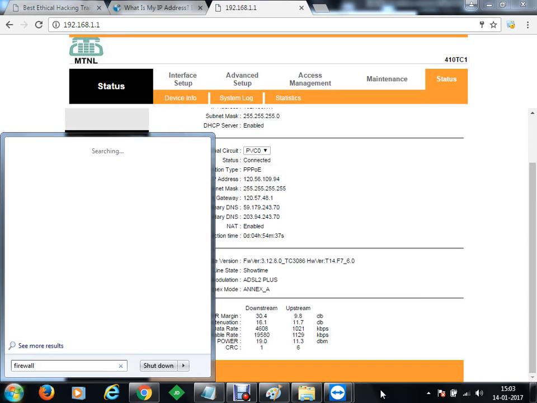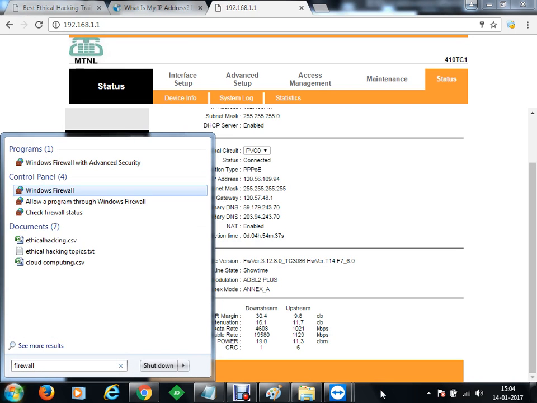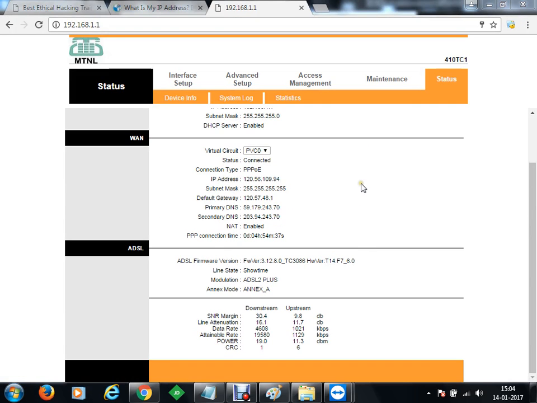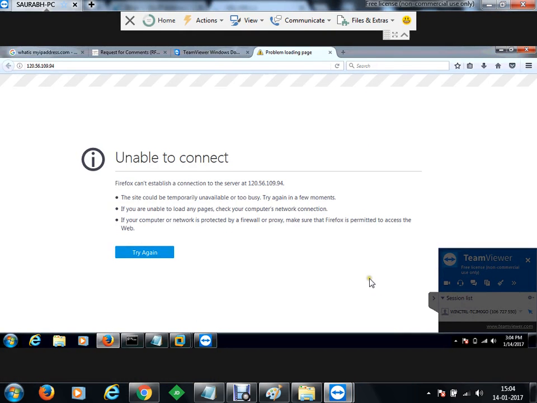If I just check my firewall at the moment, firewall is off by default at the moment. Let me just again go to the connection here. 120.56.109.94.